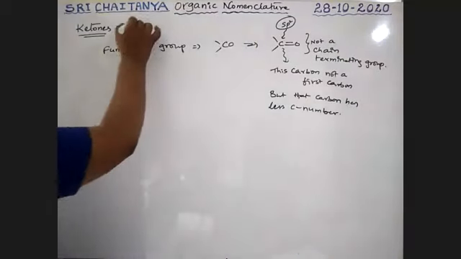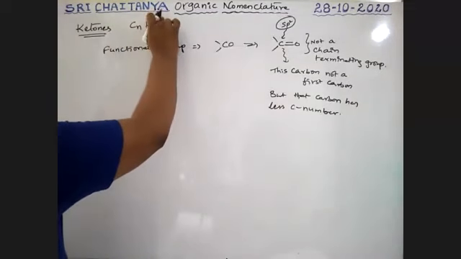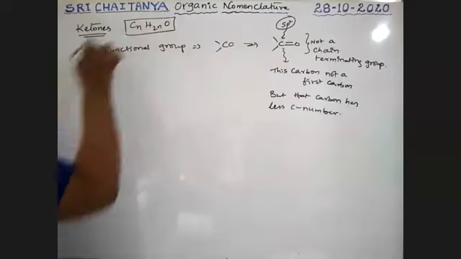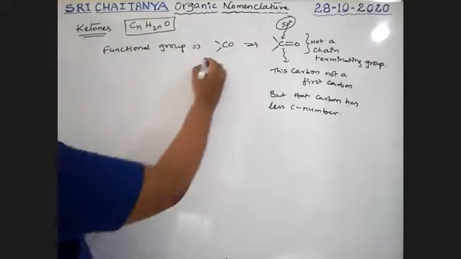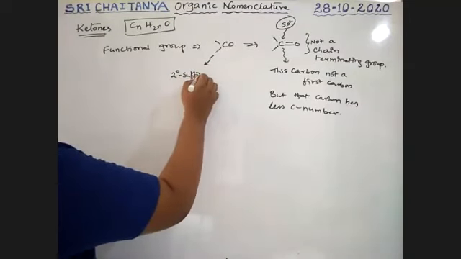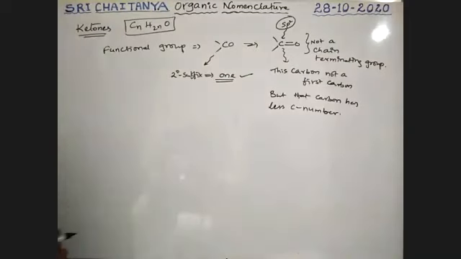Next, it has the general formula CnH2nO. As a secondary suffix, ONE is used. The E is replaced with ONE.